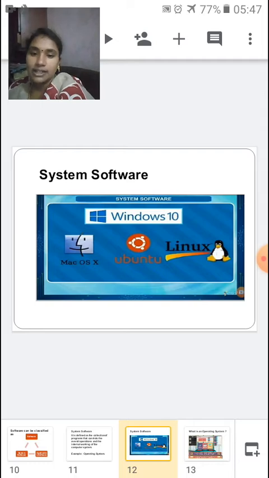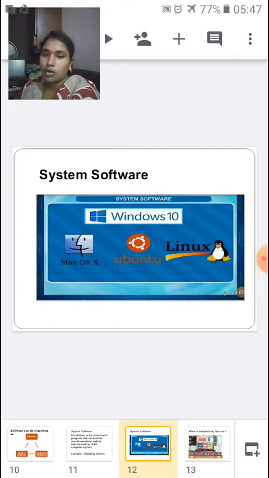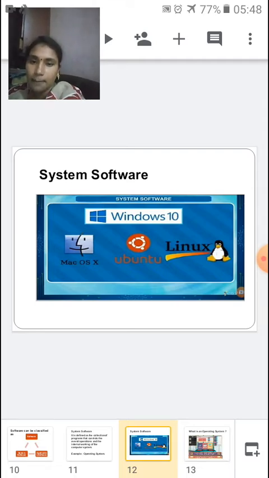So here we have the different examples of system software, right? Windows 10, Mac OS, Ubuntu, Linux. These are a few OS that are available in the market now. So these are the very commonly used operating systems that are available in the market.